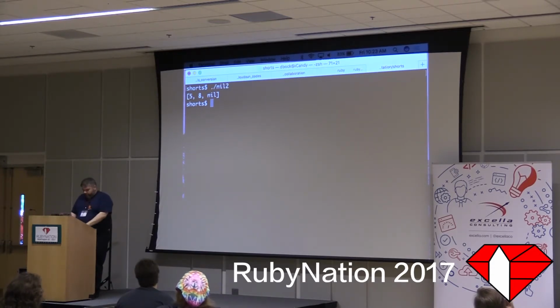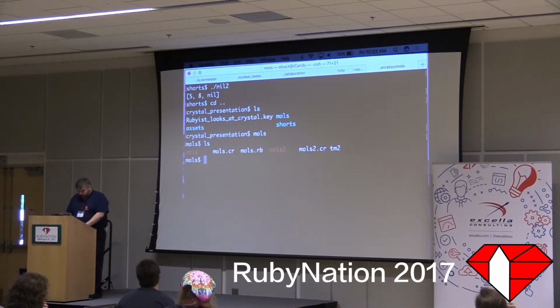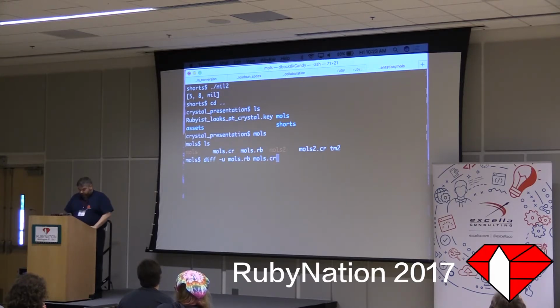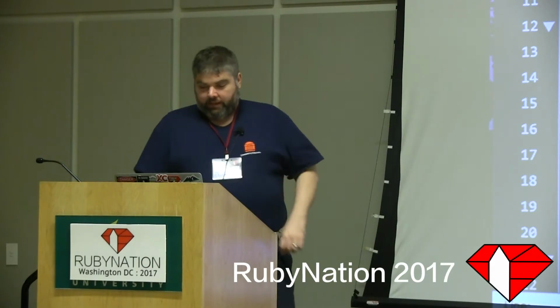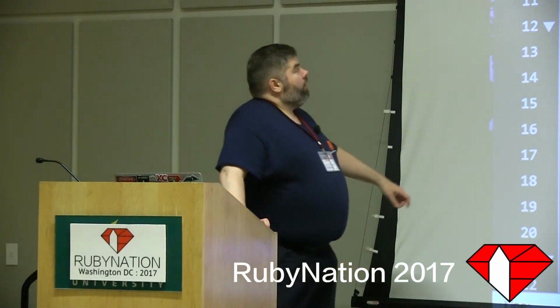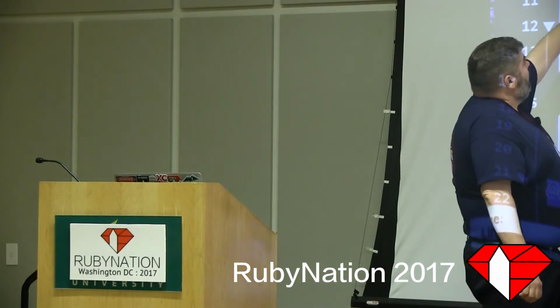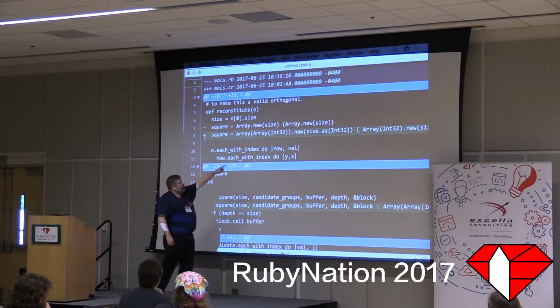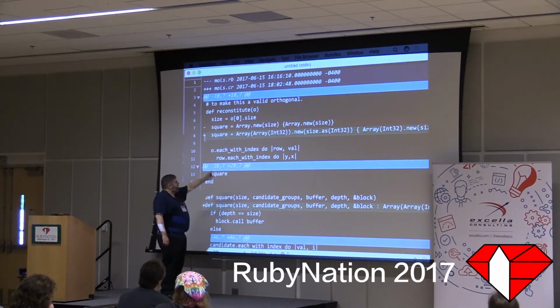We now know enough to come over here to my moles presentation, my moles code, and compare. So let me do a diff of the moles.rb version and the moles.cr version. And let's pipe that into TextMate. And let's look at the differences. Where I previously just had an array that I made new in Ruby, here I have to say it's an array of int32, and I have to declare its size. So that's not horrible, right?